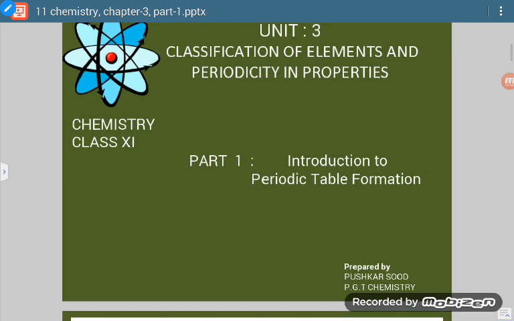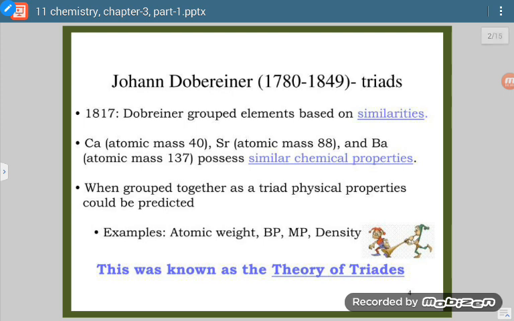Okay. So first of all, there was a scientist named Johann Döbereiner. He gave a concept called triad.